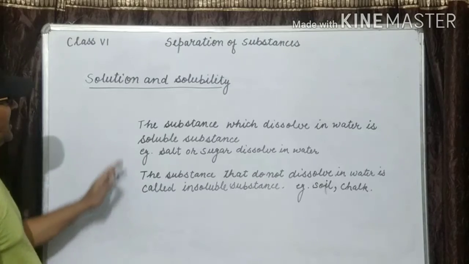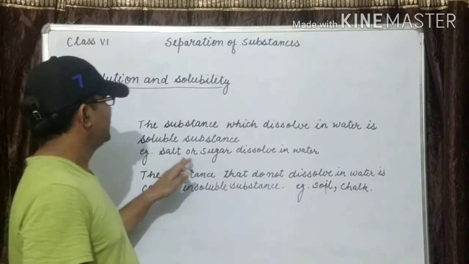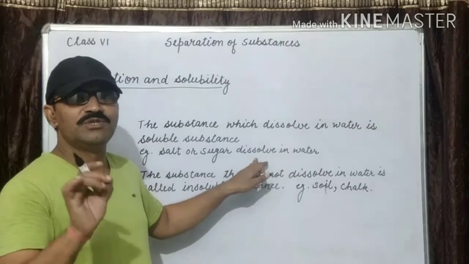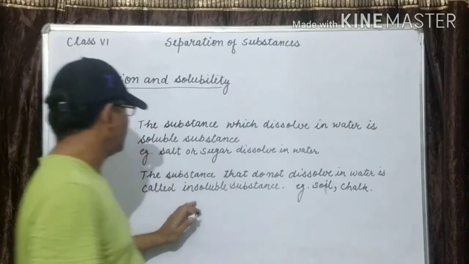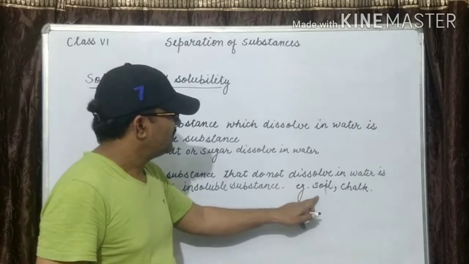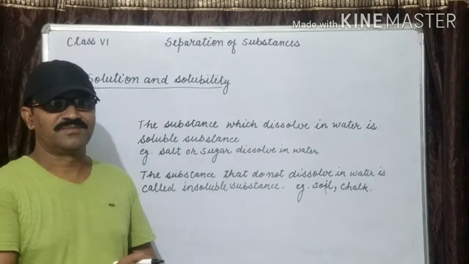Now you see, the substance which dissolves in water is a soluble substance, and salt and sugar, which type of mixture is it? Homogeneous mixture. And the substance that does not dissolve in water is called an insoluble substance. The mixture of soil and water is a heterogeneous mixture.